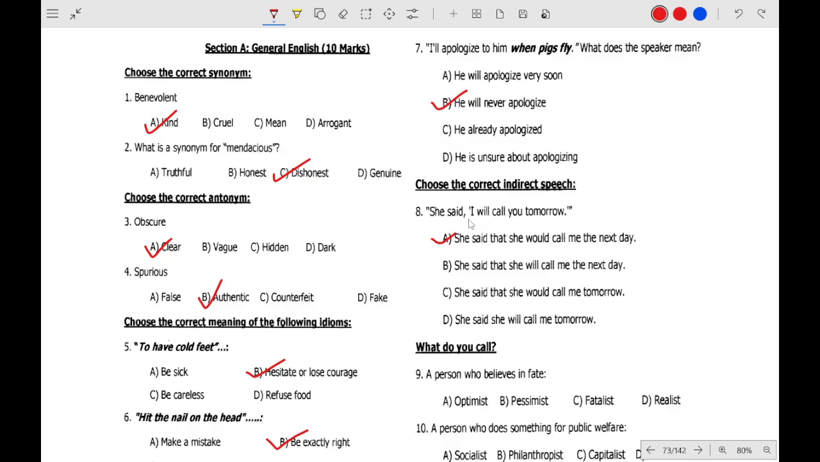We know that when the sentence is in future, it is in future tense, simple future tense. In simple future tense, said will be said. Then, I means she, so that will be she. Will becomes would. Call me next. Tomorrow becomes the next day. Okay, tomorrow converts to next day.